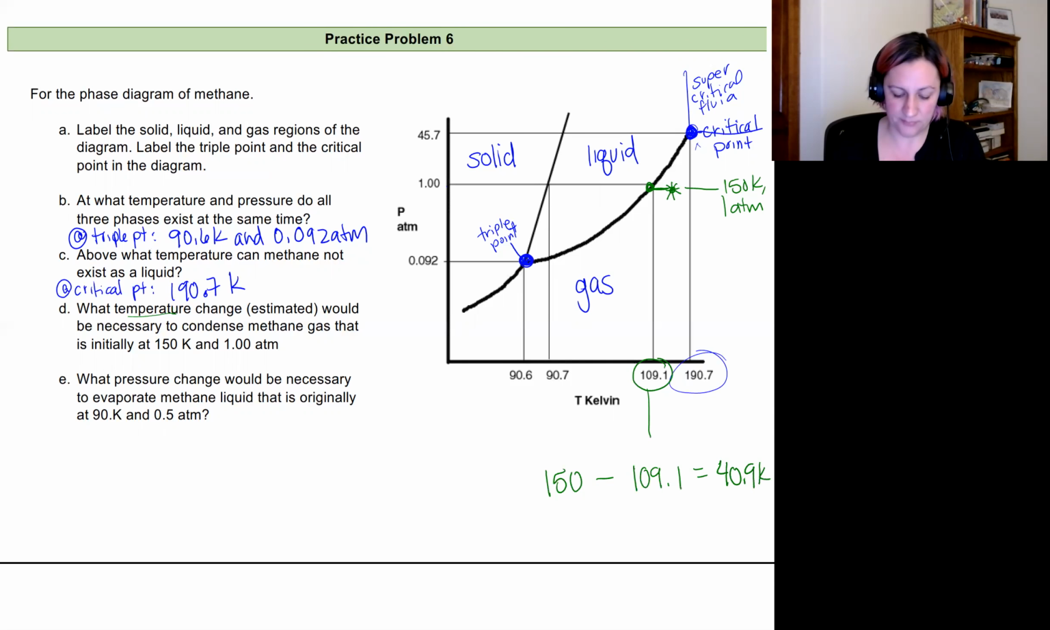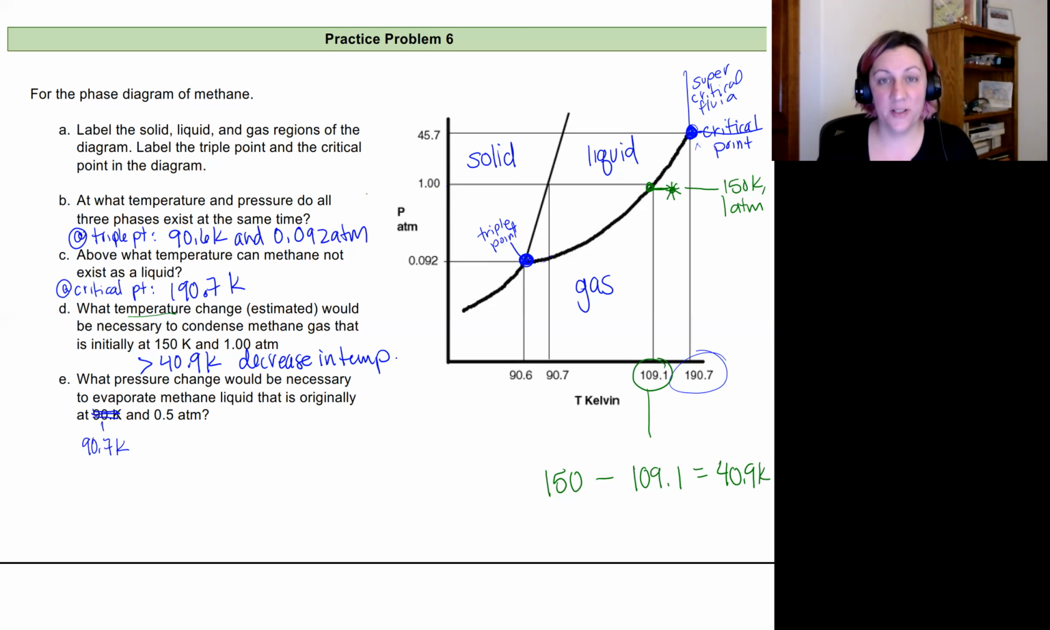40.9 Kelvin. And so we'll need to have a change in temperature a little bit greater than 40.9 Kelvin if everything's going to go to the liquid phase. We need to be a little bit above 40.9 Kelvin for a temperature change, and it'll be a decrease in temperature.